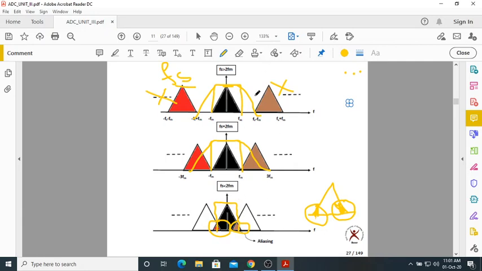In the first case, recovery is possible even with a normal or practical low pass filter, having some gradual roll-offs. In the second case, recovery is possible if and only if you have sharp cutoff frequencies. What is recovery? Recovery is very, very simple. The only thing is you have to pass your spectrum through the low pass filter. Sampling is nothing but multiplying m of t with a train of impulses. Recovery is nothing but passing the spectrum through the low pass filter.